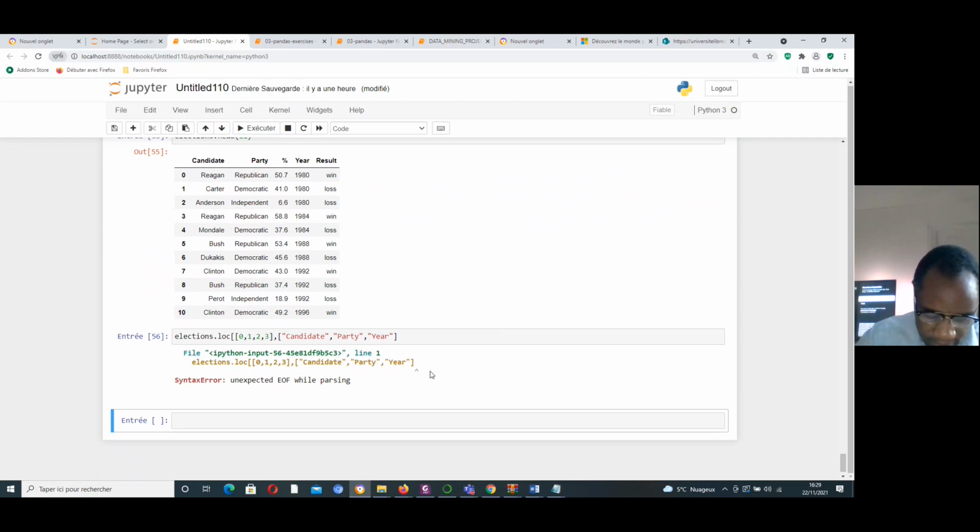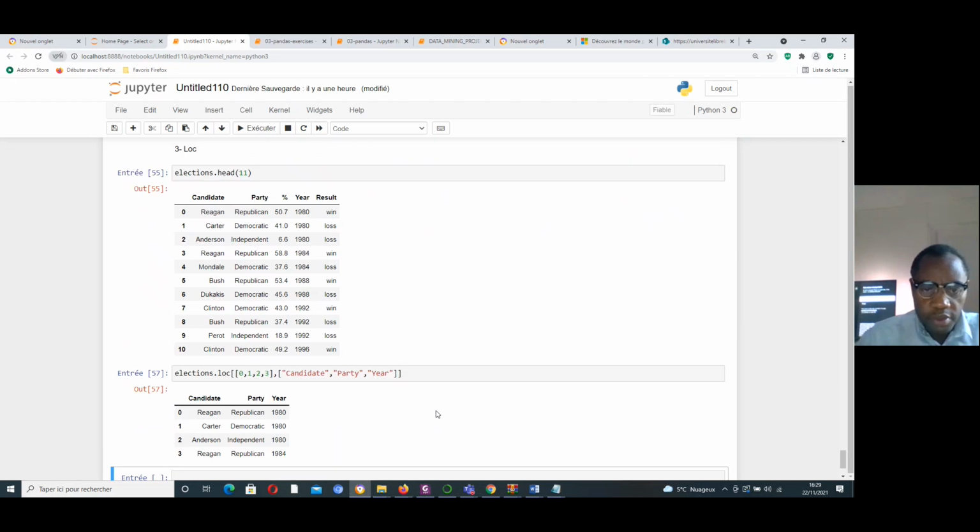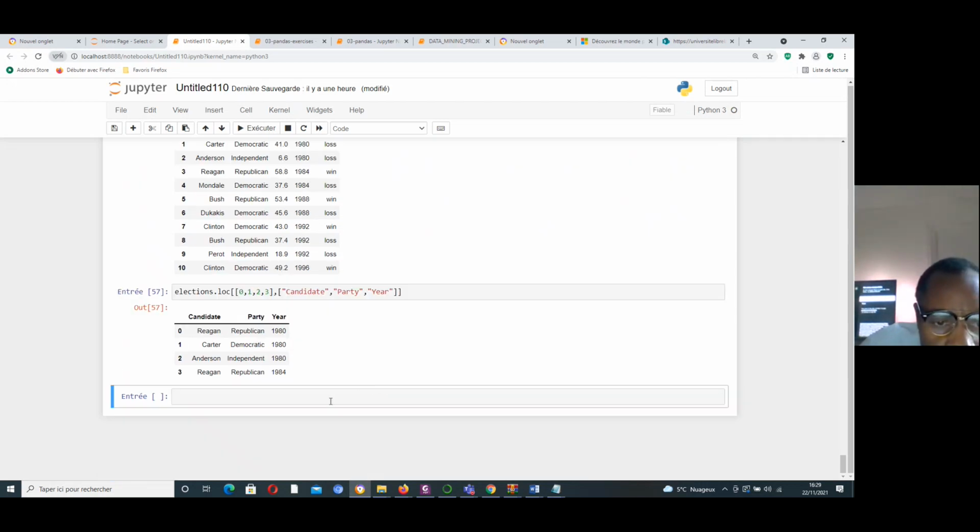Error again. What is the problem? Let's loc. Yes, I just forgot to put it. You need to pay attention. Yes, great. Here we have 1, 2, 3, 4 lines and 1, 2, 3 columns.